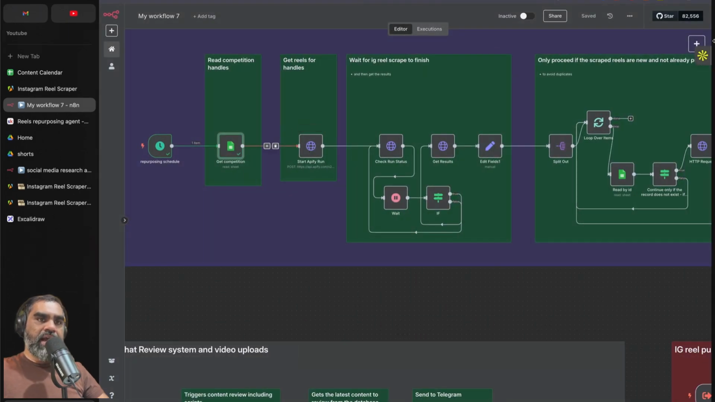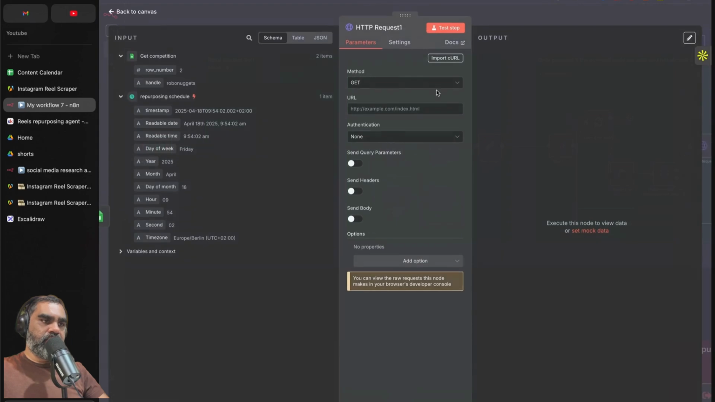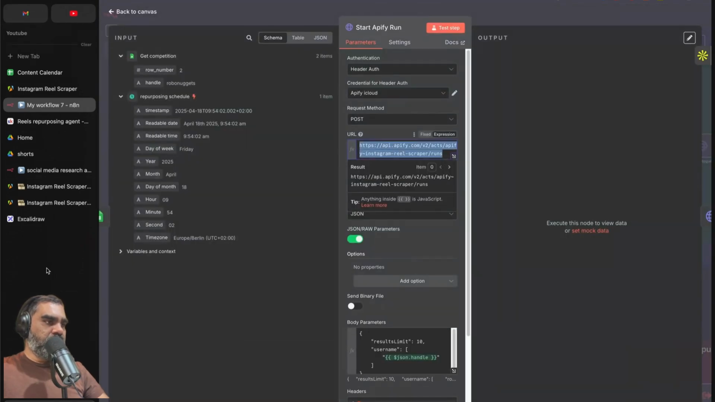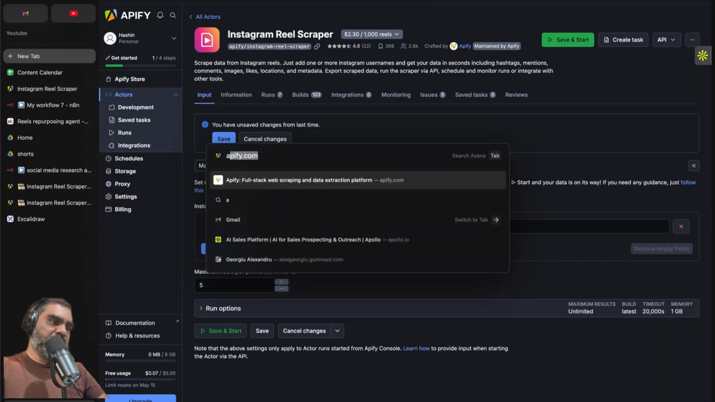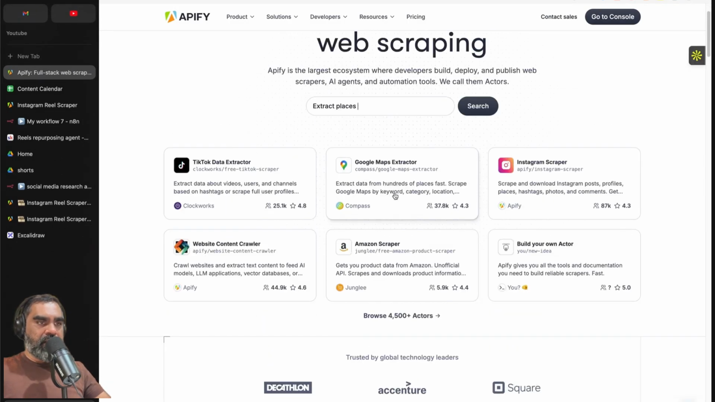Next, you will have to add an HTTP request node. HTTP request node is this one here, and the URL will be the Apify actor URL. Apify is a scraping tool where you have tons of scrapers. TikTok data extractor, Amazon scraper, Google Maps extractor.